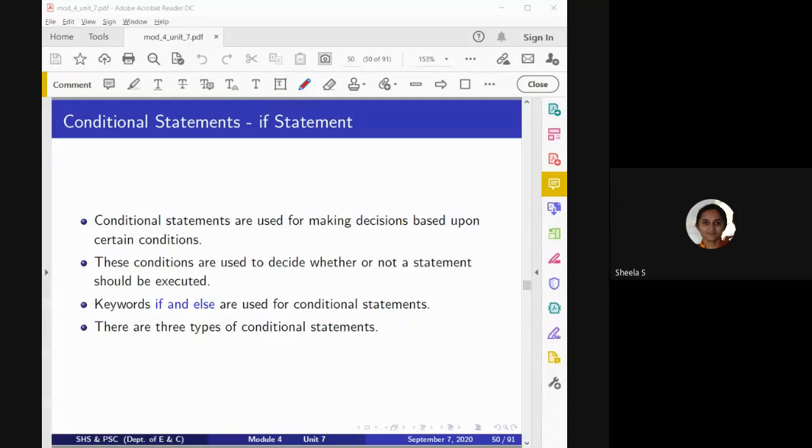Either only if, meaning if there is only one condition, I can use only the if statement. If there are two conditions, then I can consider if as well as else. And if there are more conditions, then I can go for the if else if condition. Like this we can consider the corresponding conditions.